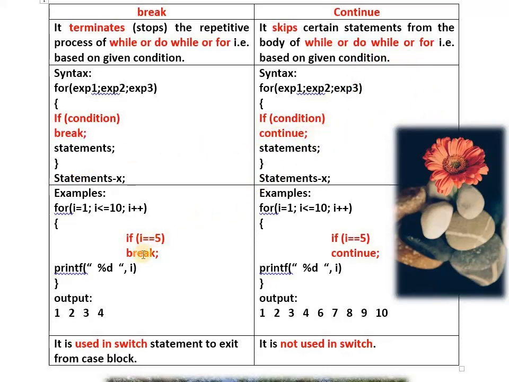Whenever i becomes 5, break means the output is first time 1, 2, 3, 4 will be printed. 1 prints, 2 prints, 3 prints, 4 prints. Whenever i becomes 5, break takes place. Very good. But whenever i is 5, continue works. Other than 5, it prints all the numbers. I just explained it for you.